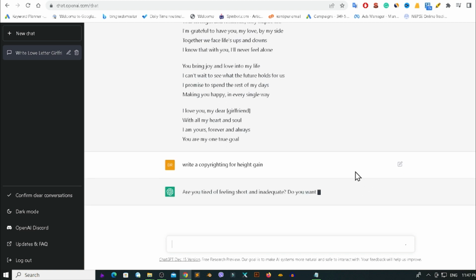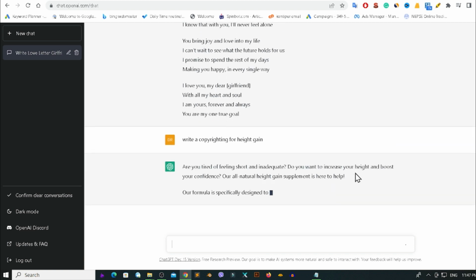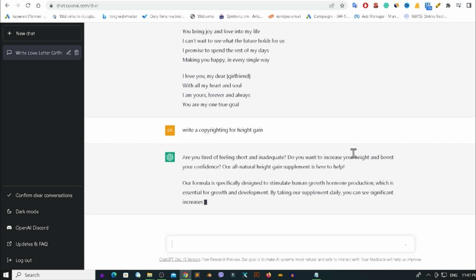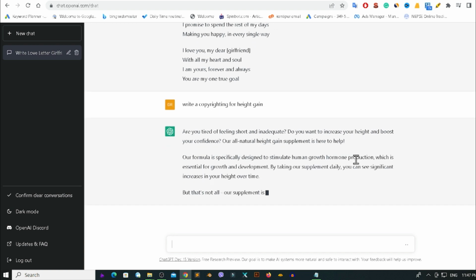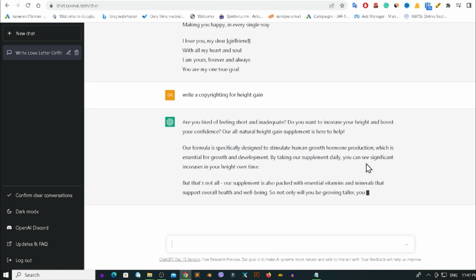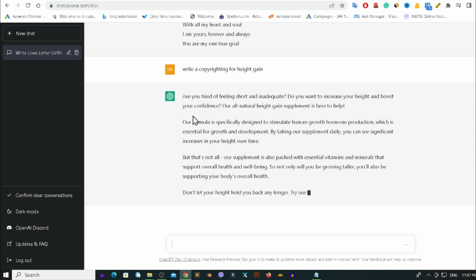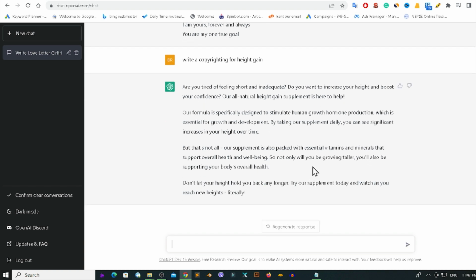It is preparing copywriting for height gain, which can give you more conversions. Now you can see it is giving very powerful words. In this way you can prepare copywriting with the help of ChatGPT.